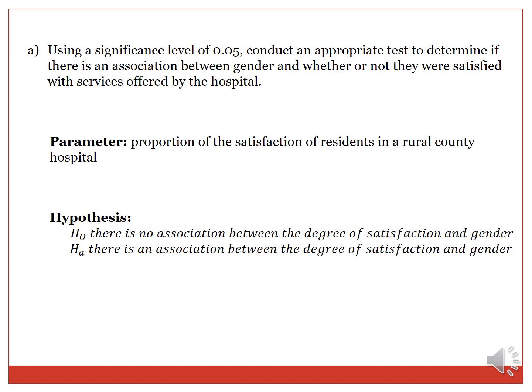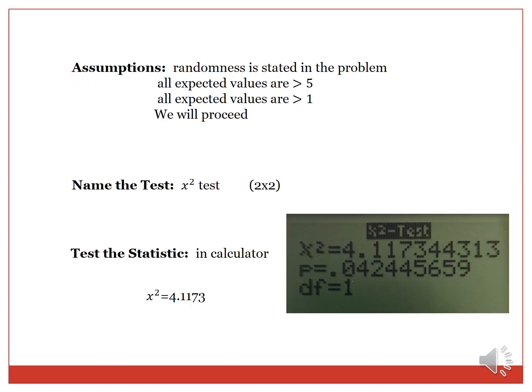Our null hypothesis is there is no association between the degree of satisfaction and gender. Our alternative hypothesis is there is an association between the degree of satisfaction and gender. Randomness is stated in the problem, and all expected values are greater than 5. All of our assumptions are met, so we will proceed.